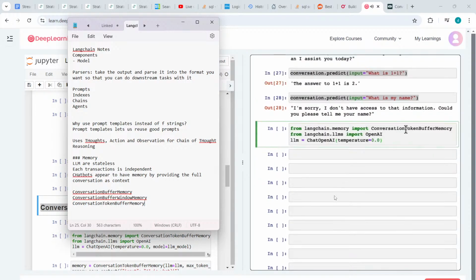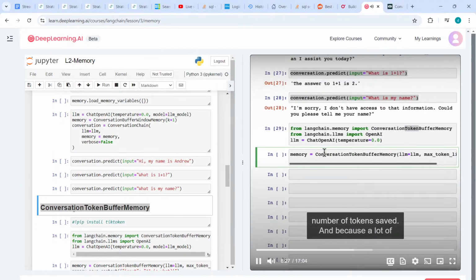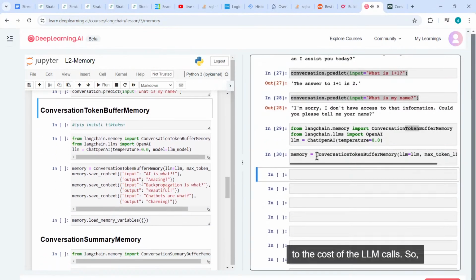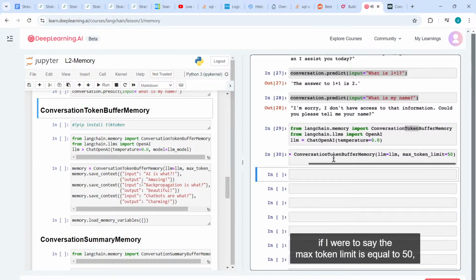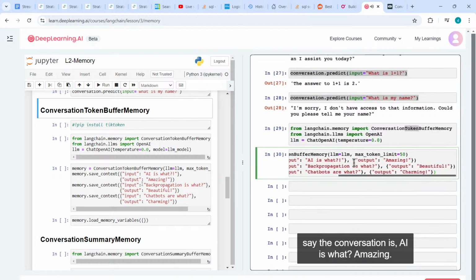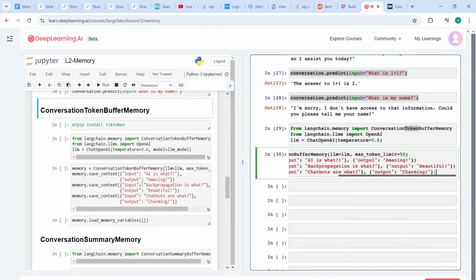With the conversational token buffer memory, the memory will limit the number of tokens saved. Because a lot of LLM pricing is based on tokens, this maps more directly to the cost of the LLM calls. So if I say the max token limit is equal to 50, and let me inject a few comments. Let's say the conversation is, "AI is what?" "Amazing." "Backpropagation is what?" "Beautiful." "Chatbots are what?" "Charming." I use ABC as the first letter of all of these conversational terms, so we can keep track of what was sent when.